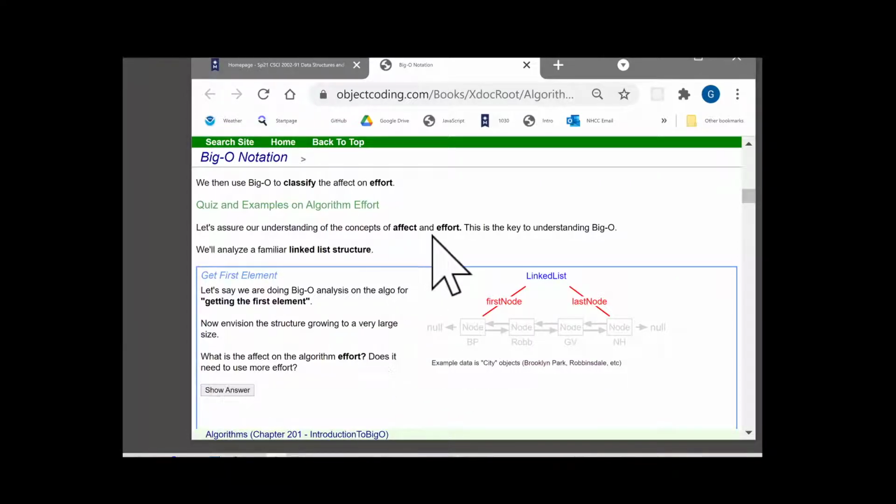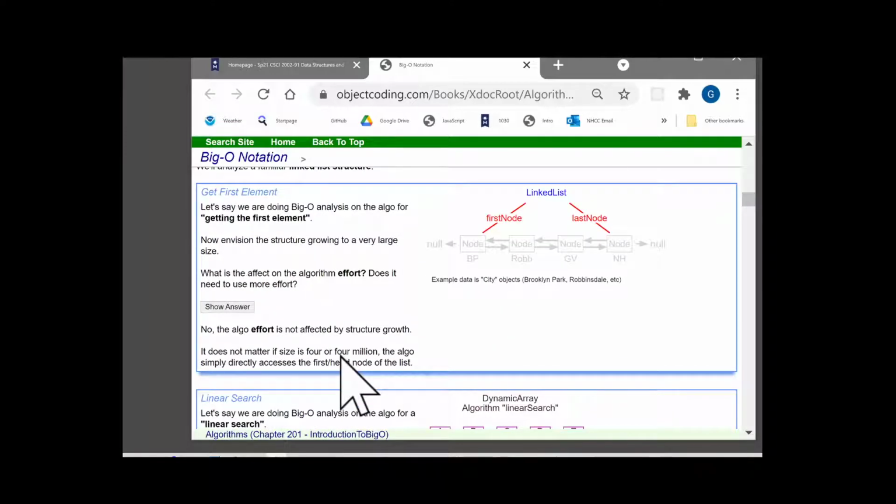So the effort expended by that algorithm, as the size grows, there's no change in the effort. There's no increase in the effort. That effort is constant. We call that a constant effort. All right. No effort change.